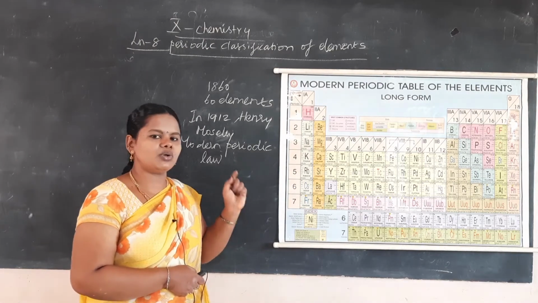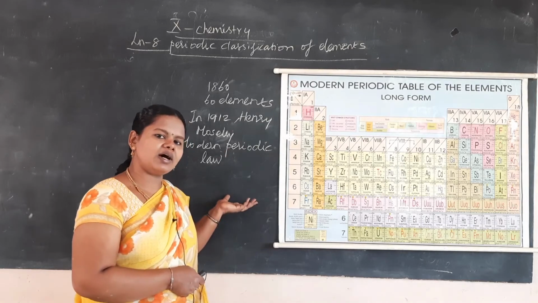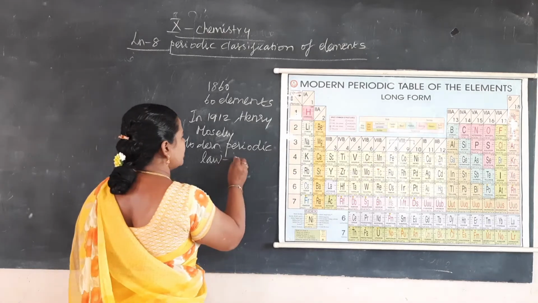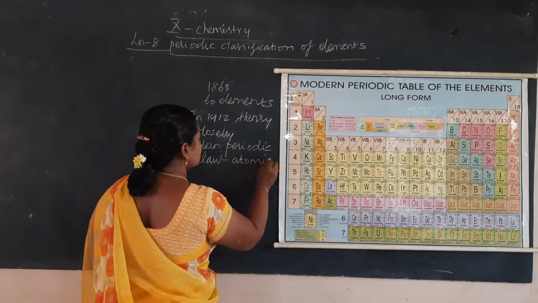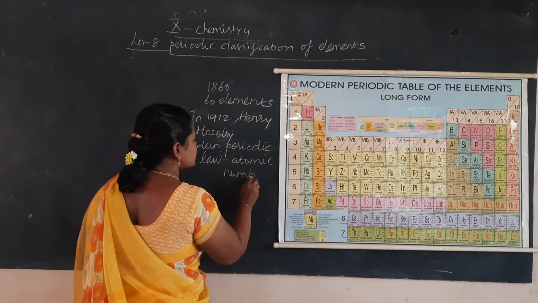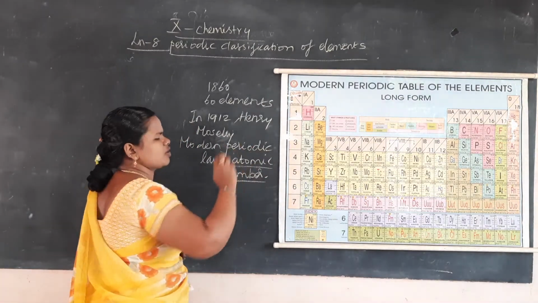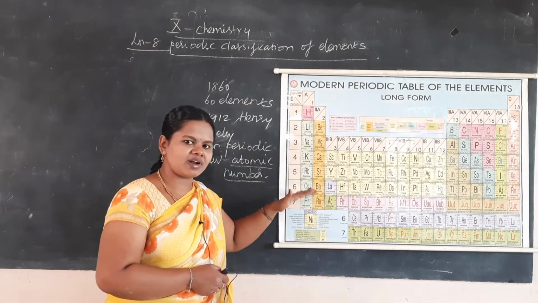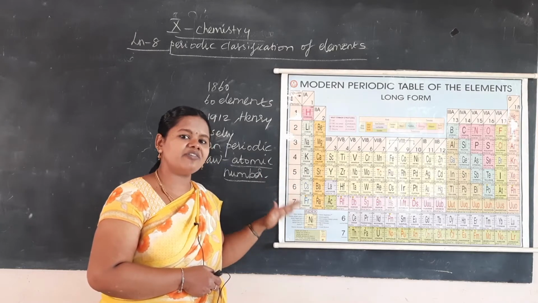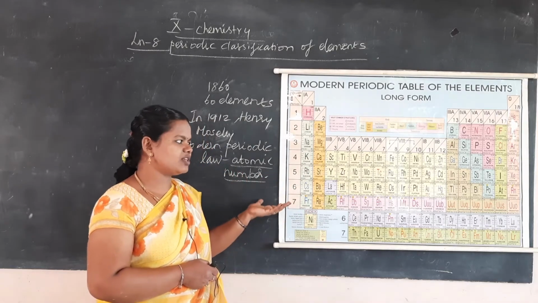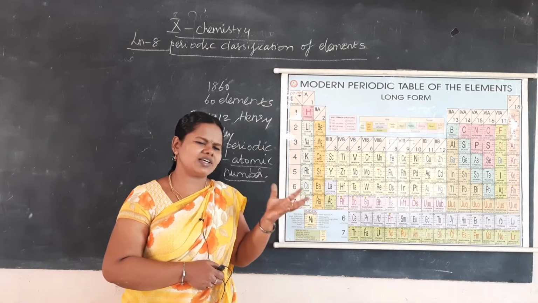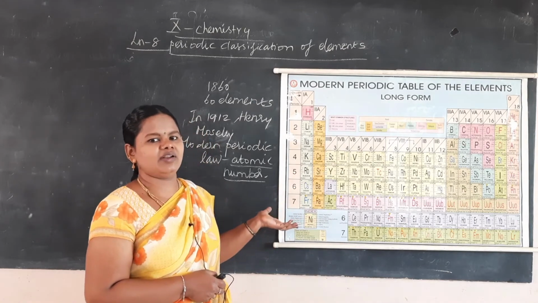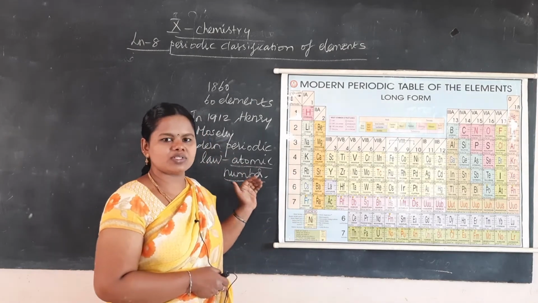One thing you have to note is that the olden periodic law is with respect to atomic mass, but the modern periodic law is with respect to what? Atomic number. Or, to remember easily, the elements are arranged according to the increasing order of atomic number. When they are arranged according to atomic number, there are only a few differences, whereas more similarities are there. So the modern periodic law is accepted nowadays.